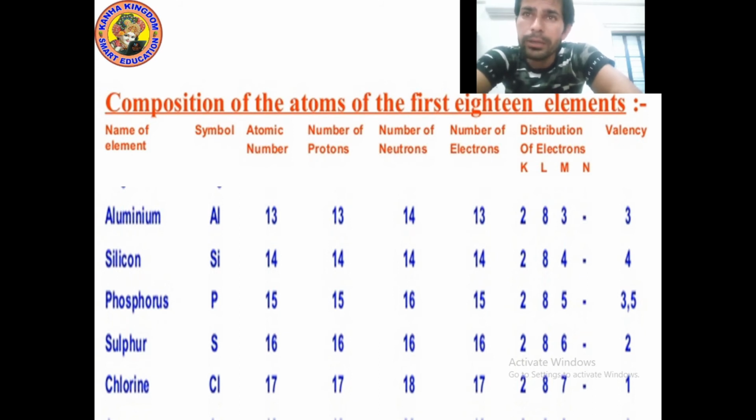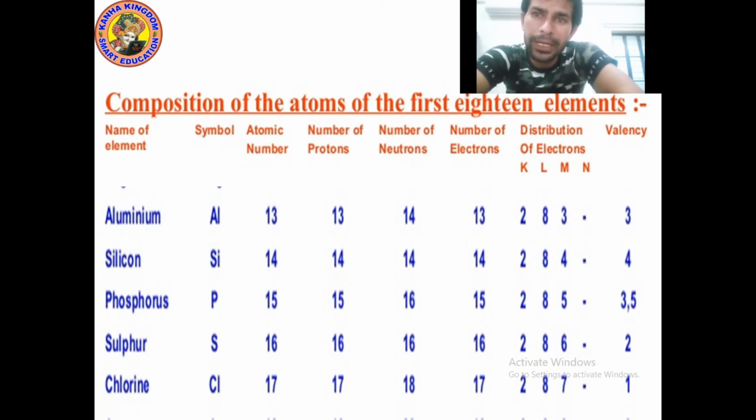In the same way for chlorine, the symbol is Cl, atomic number is 17. Number of protons is also 17, number of neutrons here is 18, number of electrons is 17. If we talk about distribution of electrons, in K shell we will fill 2 electrons, 17 minus 2, 15. In L shell we can fill 8 electrons, 15 minus 8, 7. So the remaining 7 electrons we will fill in the M shell.